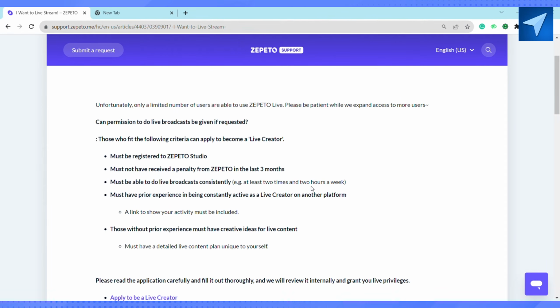So once you fulfill all the criteria, you just have to apply to be a live creator. And after submitting your application via the link above, if you're selected as a live creator, you will be notified by Zepeto with a message within 2-3 weeks. If you don't receive a message within 2-3 weeks, please note that you are not selected. So this is how you can go live on Zepeto.